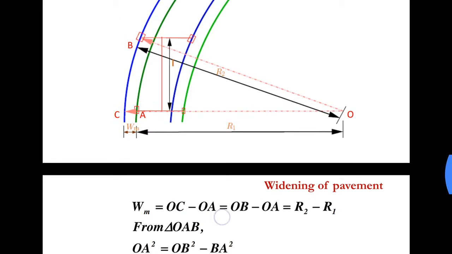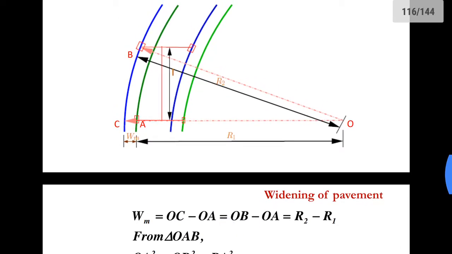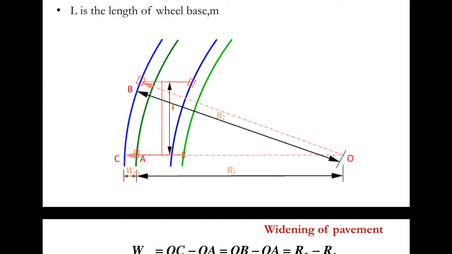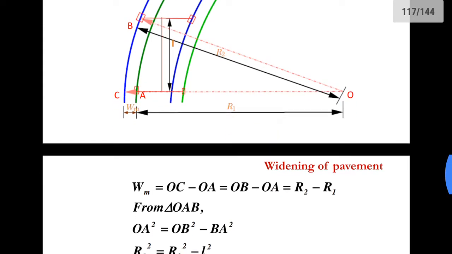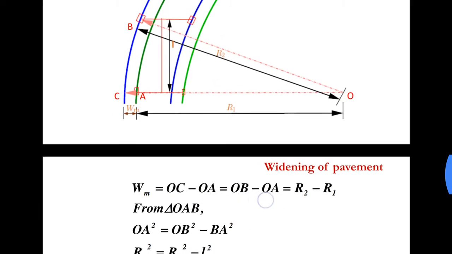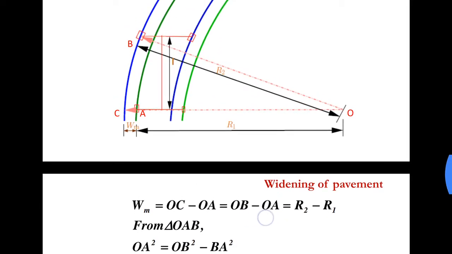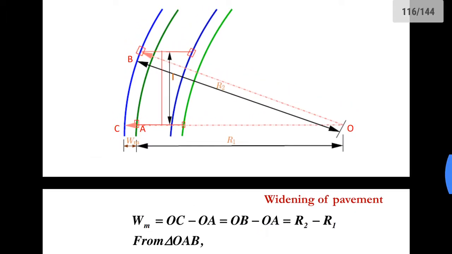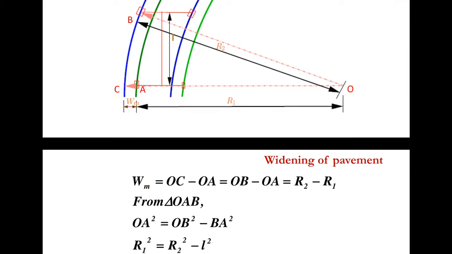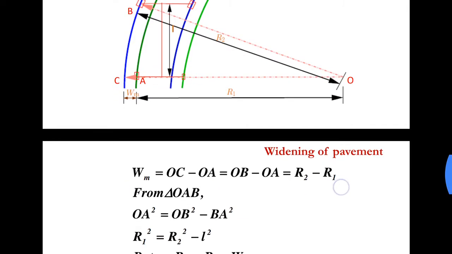Now we know that OC is equal to OB. So OC and OB are the same, hence we can replace OC with OB, hence WM equals OB minus OA. Now substituting the values of OB and OA, we know OB is R2 and OA is R1, so WM would be equal to R2 minus R1.